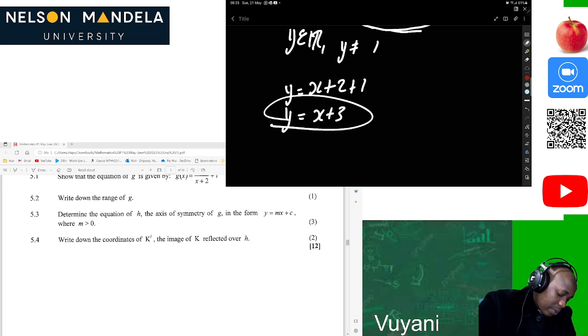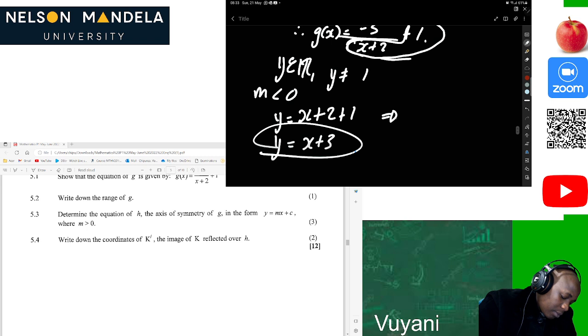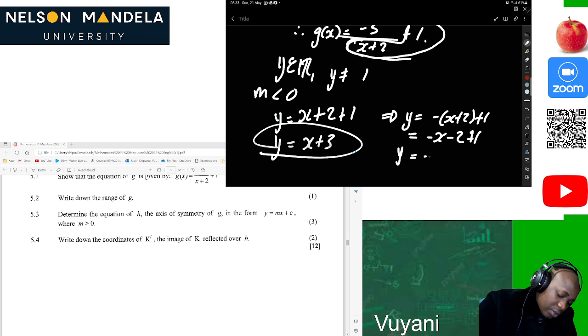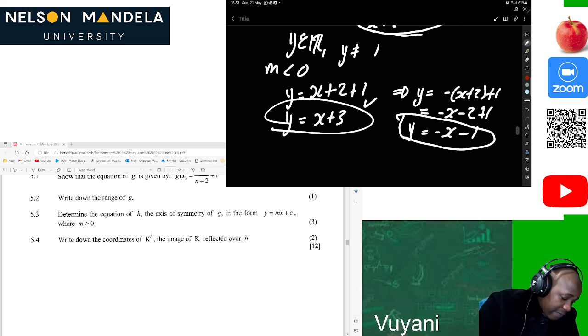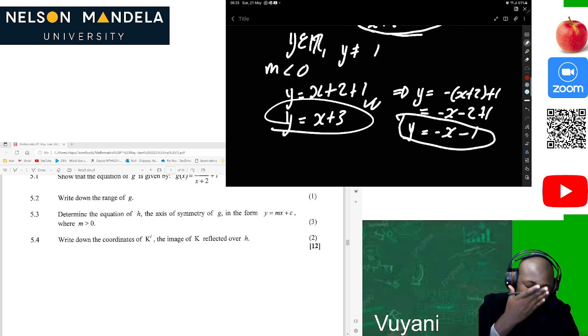If they said where m is less than 0, which is negative gradient, this was going to be y equal to negative x plus 2 plus 1, then it's negative x minus 2 plus 1, so then y is equal to negative x minus 1. So this is for negative gradient, this is for positive gradient, but this is what they have asked us first, so this should be easy for you guys.